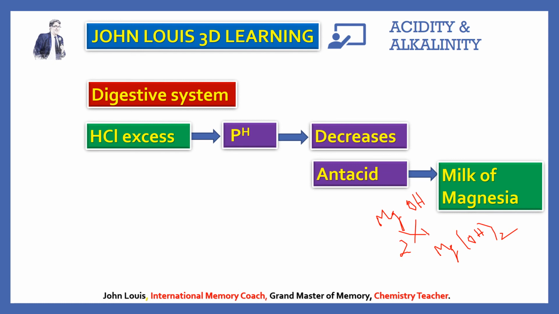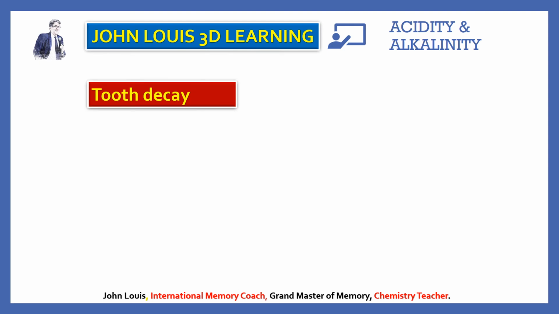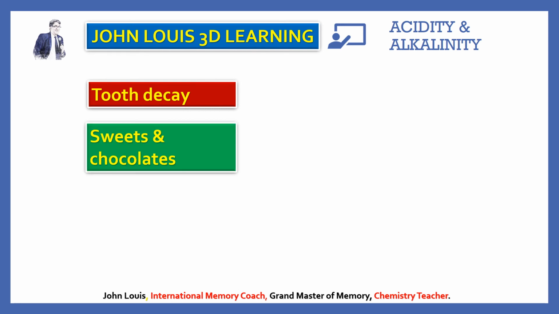Okay, I think one more application is also there. I mentioned this is the last one, but there is one more. What is that? Tooth decay. Sometimes we get tooth pain and we have to remove the tooth because it is highly spoiled and cannot be used anymore. What is the cause? We take excess sweets and chocolates.